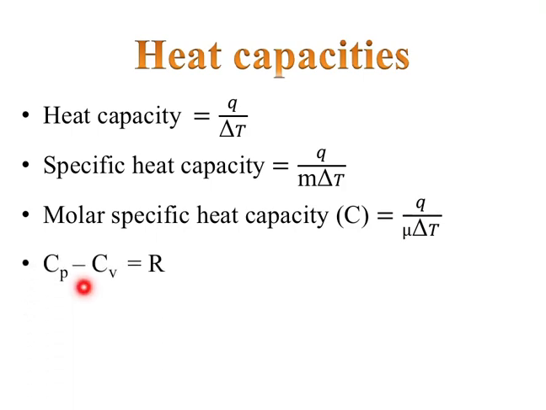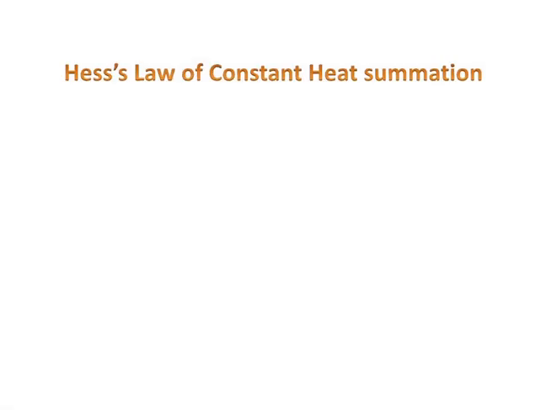Then the relation between Cp and Cv. Cp is the molar specific capacity at constant pressure, and Cv is the molar specific capacity at constant volume. We derive from the first law of thermodynamics, that H equals U plus del Ng RT, or P del V. Cp minus Cv equals R, as we derived. And gamma, the ratio of molar specific capacities, is equal to Cp by Cv. It is a constant for monoatomic, diatomic and triatomic polyatomic gases, and it depends upon the degree of freedom.